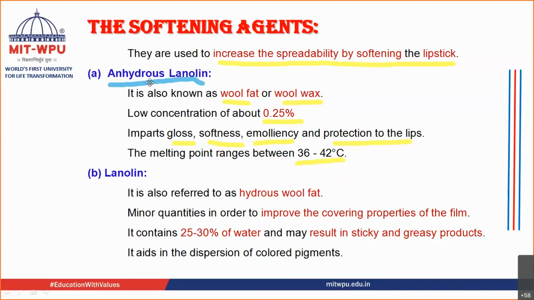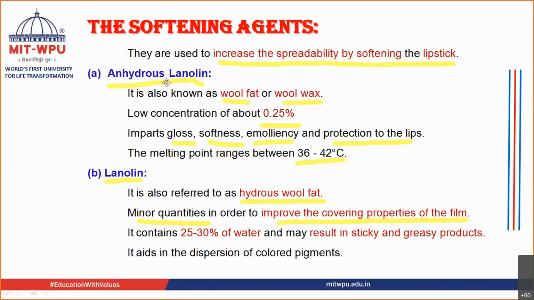The next ingredient that can be used is lanolin. Lanolin can also be called hydrous lanolin, because it contains water. Anhydrous lanolin does not contain water, whereas lanolin plain contains water. Anhydrous lanolin is known as wool fat, whereas lanolin plain or hydrous lanolin is also known as hydrous wool fat. It is also used in very low quantities, and it improves the covering property of the film.